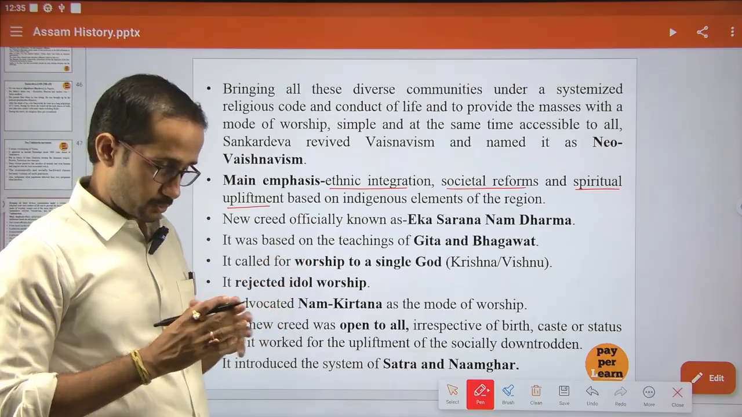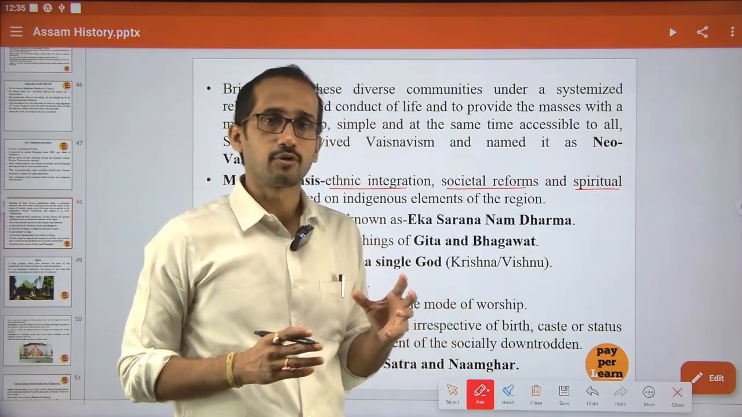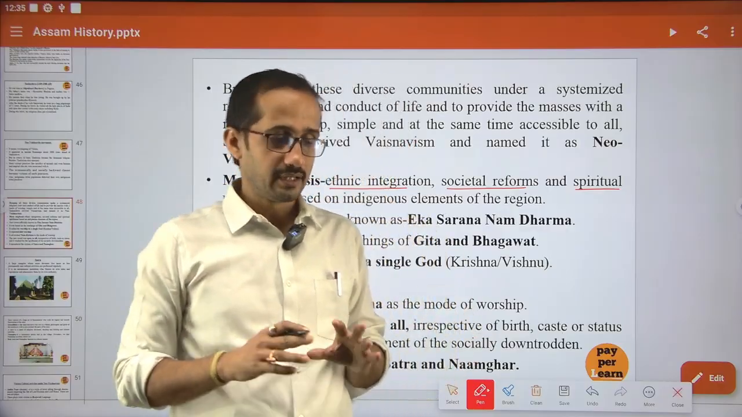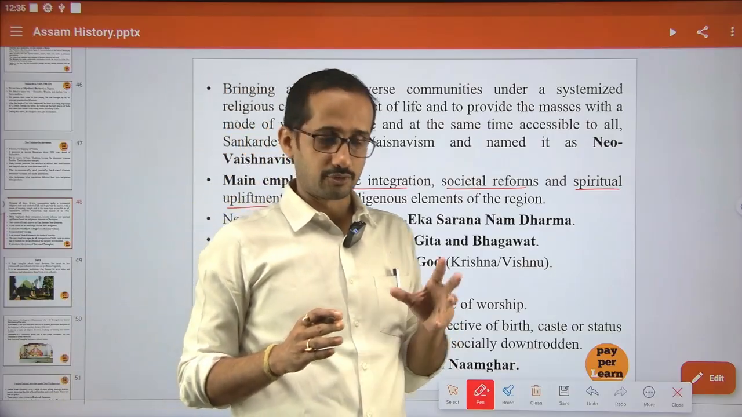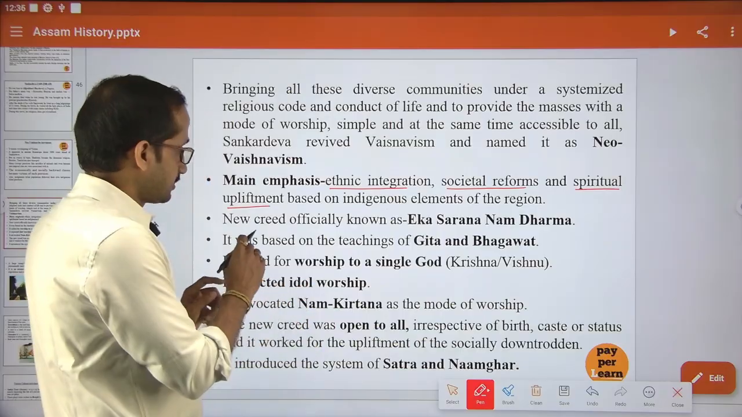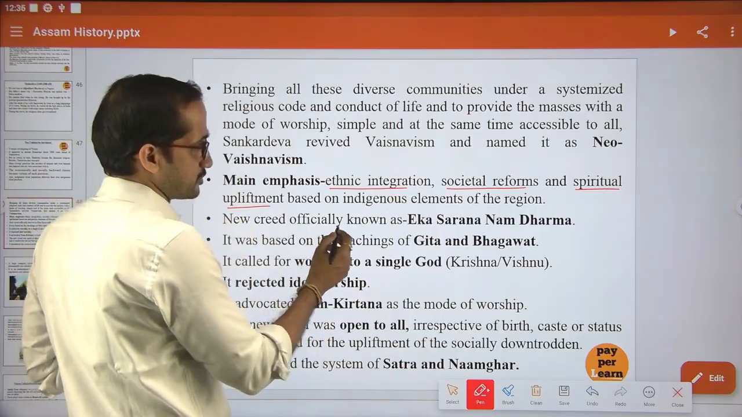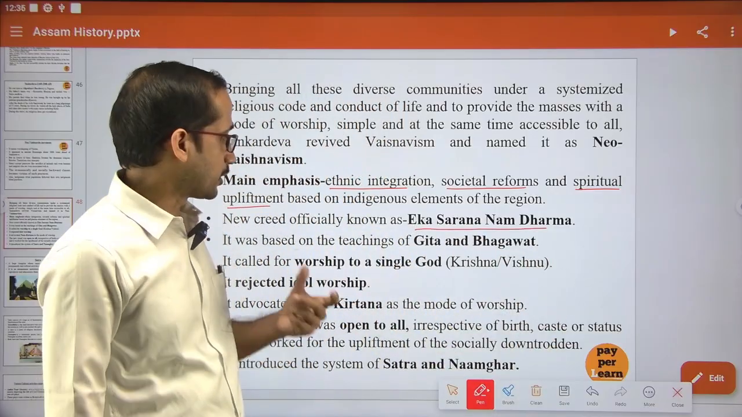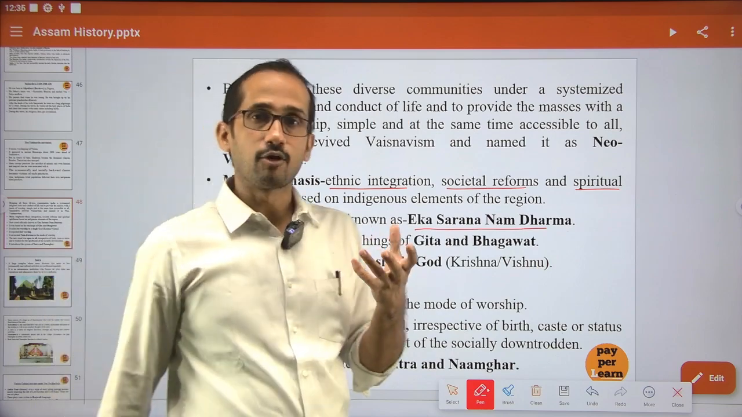He wanted to unify. We know that the main goal of Shankardev was to establish Bor Assam, where there will be no discrimination based on caste, community, religion, all these things. This new creed was officially known as Ek Sarana Nama Dharma. Ek Sarana means belief in one God.